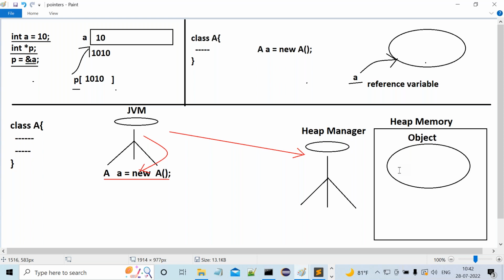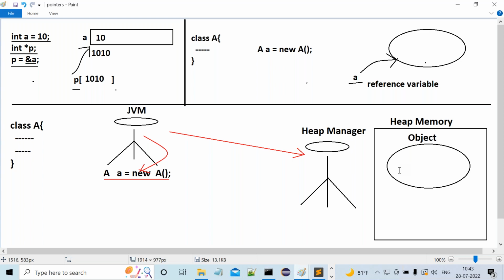For example, you're all sitting in front of me. How can I recognize each and every person individually? Definitely you need to have some identity. Similarly, if multiple objects are available in the heap memory, every object must be recognized individually, so every object must have an identity.